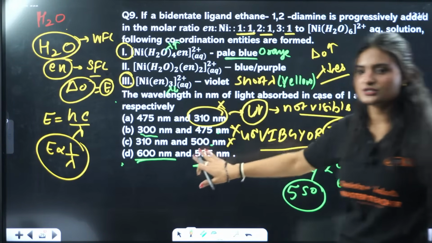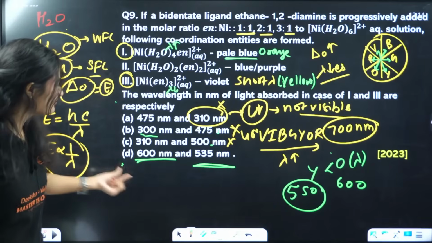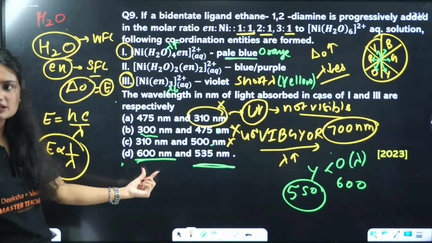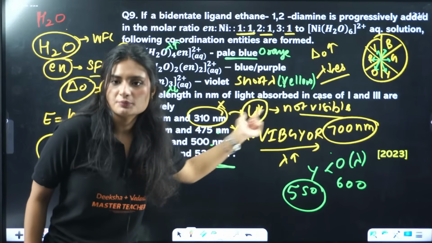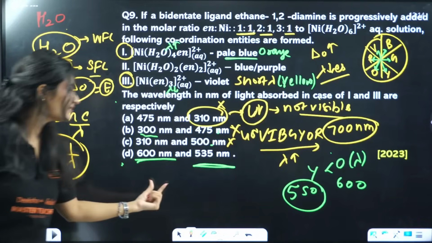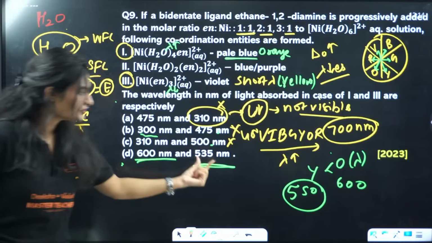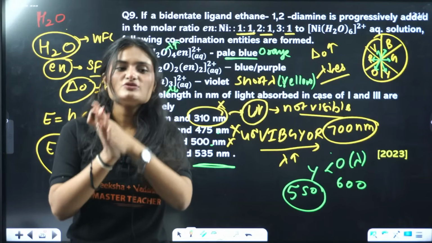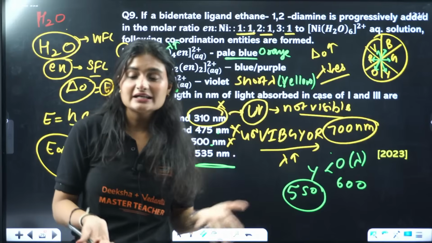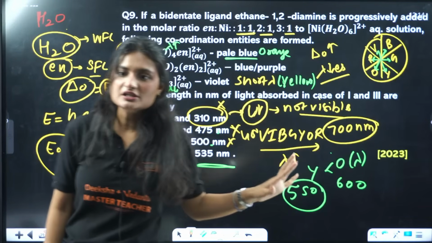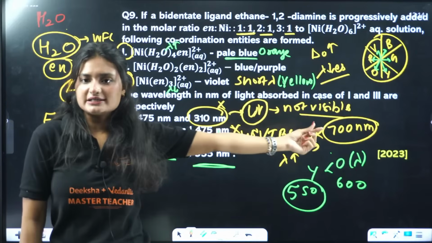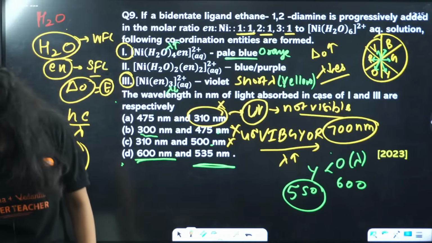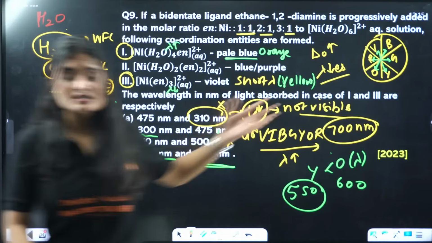Now see your options. Option D matches perfectly with the data. For the first compound, the wavelength is 600 nanometer; the light absorbed is orange. Orange wavelength is 600 nanometer, and for yellow it is 535 nanometer. I did all that because sometimes even in the exam, due to pressure, you forget the correct values of wavelengths. They are a little difficult, but remember this 400 to 700 range, and anything below that comes in the UV range. The color knowledge is needed for this type of question, because it's a color based question.